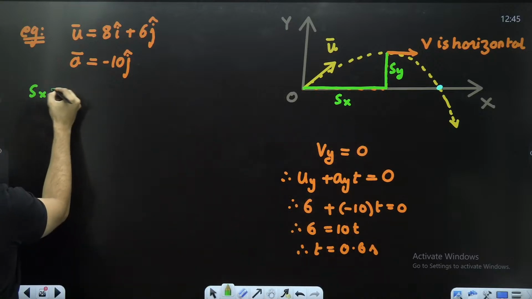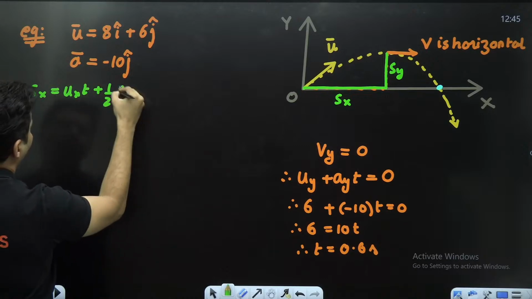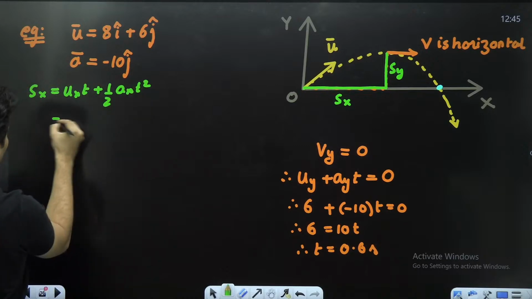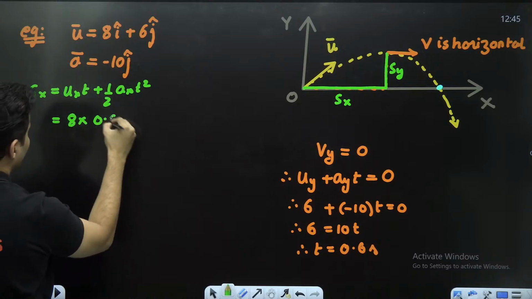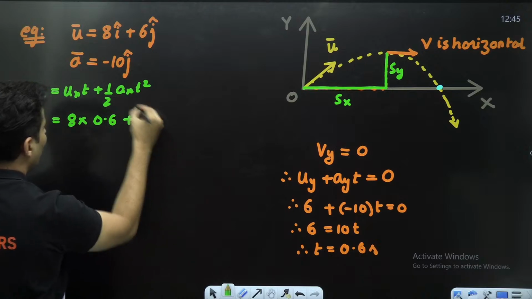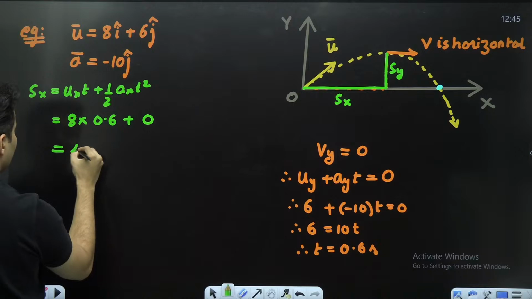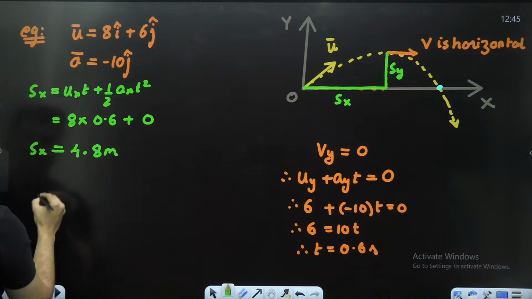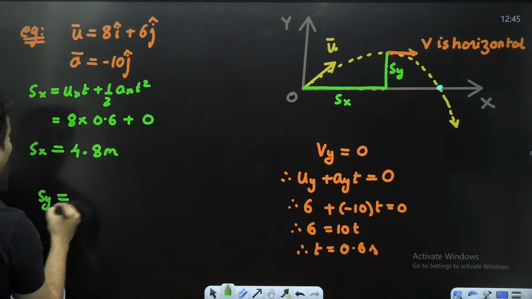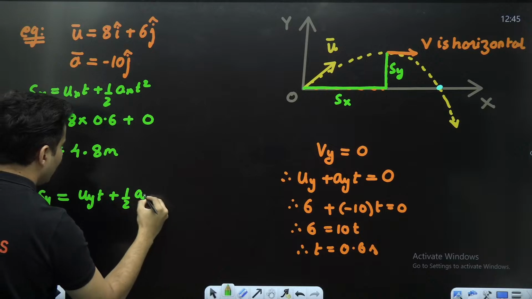So Sx will be uxt plus half axt square. U is 8, time is 0.6, plus 0 because there is no acceleration in the x direction. 8 times 6 is 48, so this will be 4.8 meters. That's Sx.